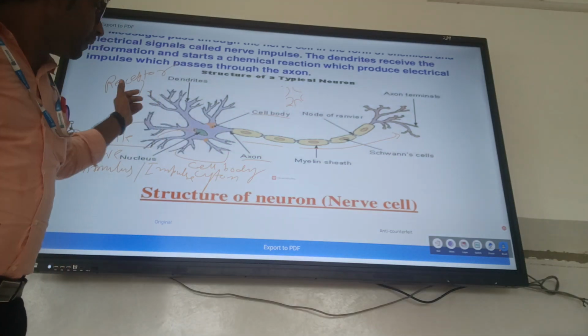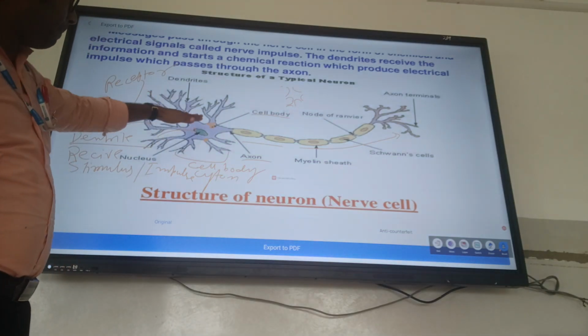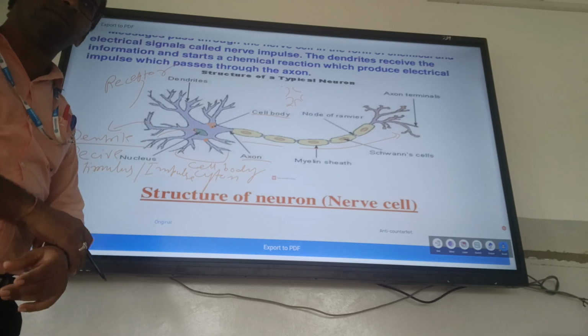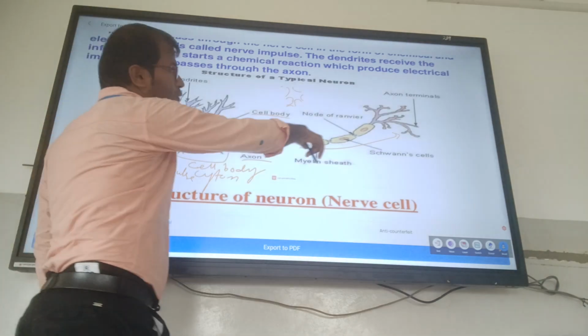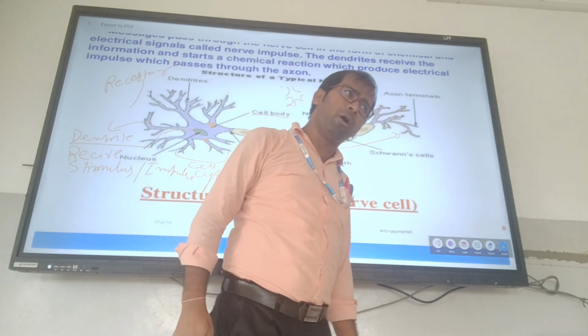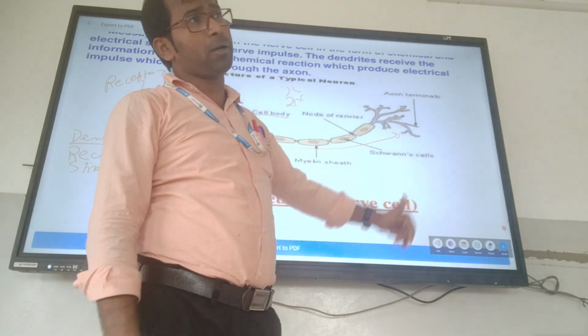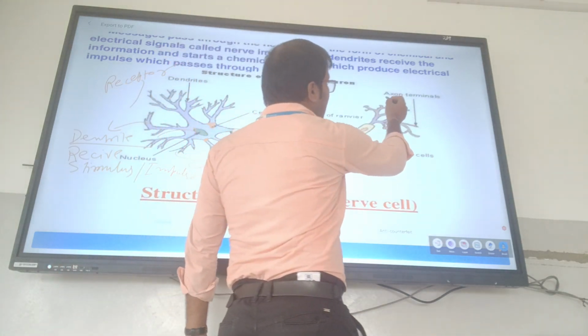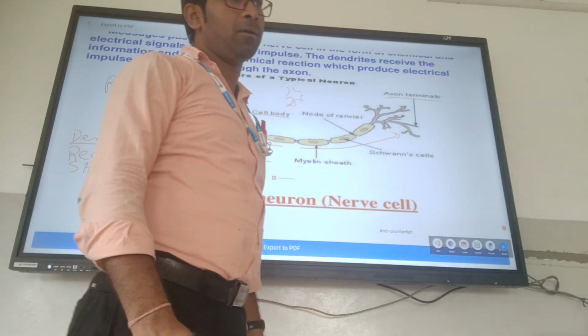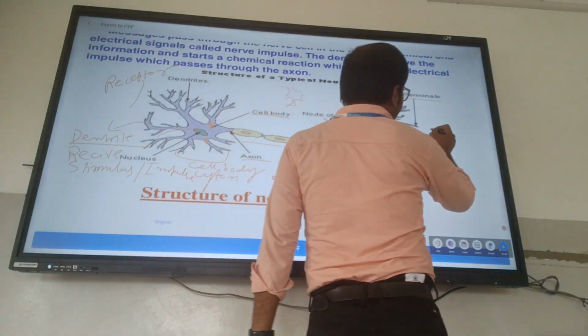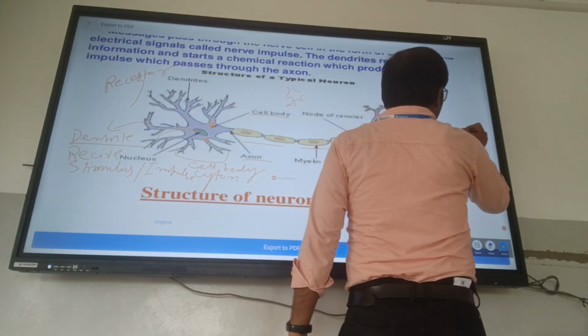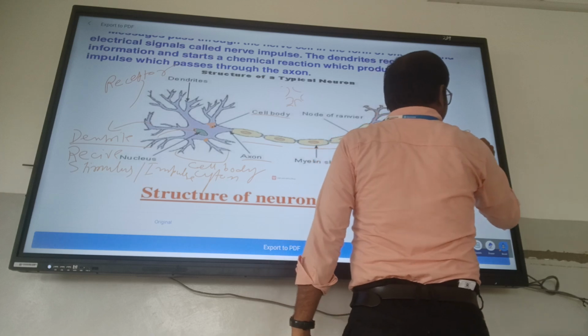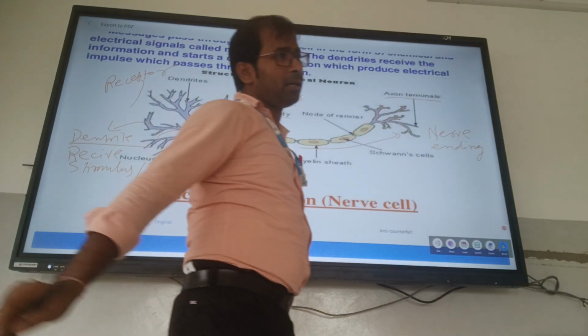So this stimuli comes first to the cell body. Then it goes to the distal part of the cell body by the axon, and this is known as the axon terminal, or nerve ending.